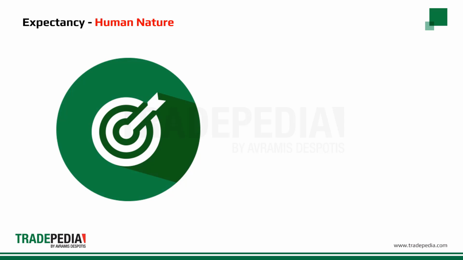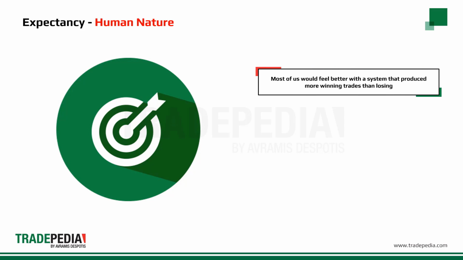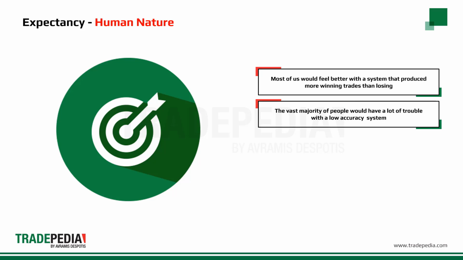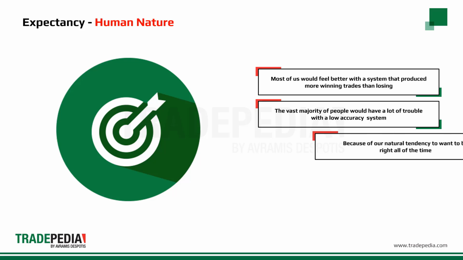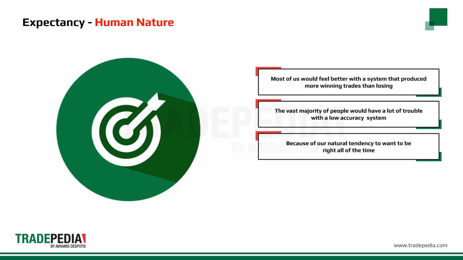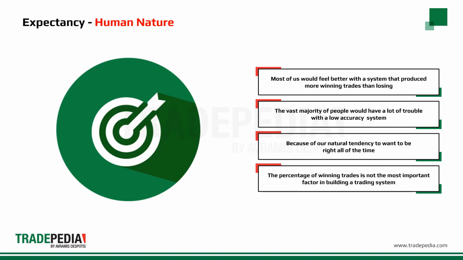The interesting thing is that most of us would feel better with a system that produced more winning trades than losing. The vast majority of people would have a lot of trouble with a low-accuracy system because of our natural tendency to want to be right all of the time. Yet we can see by the previous examples that the percentage of winning trades is not the most important factor in building a trading system. While accuracy is important in trading, any conversation about accuracy must also include the concept of expectancy.